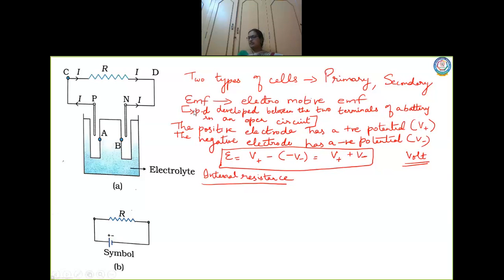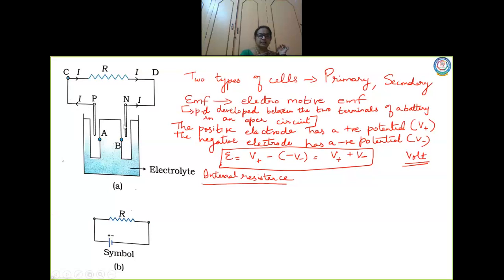Whenever you connect a battery to an external resistor like a torch or a clock, whatever it is, you have current flow in the circuit. So when the current is flowing, now there is a resistance inside, the current will be flowing through the battery also. Now here look at the direction of current, it starts from here, it goes all the way, comes inside.